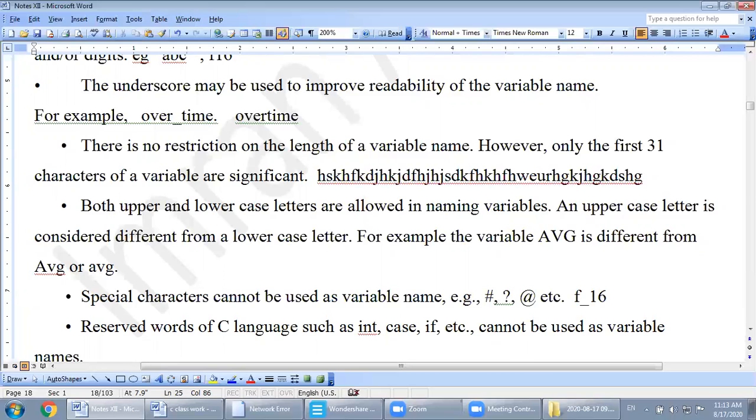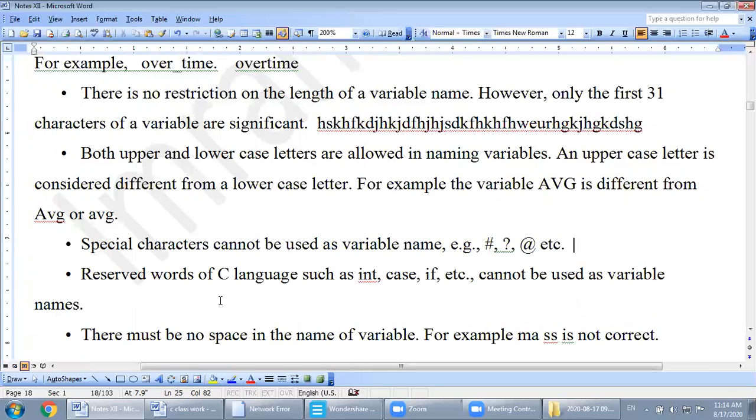But if you use f dash 16, or hyphen 16, or minus 16, it is invalid, because among special characters only underscore is allowed. No other special character is allowed in defining a variable. So this one is also an invalid variable.